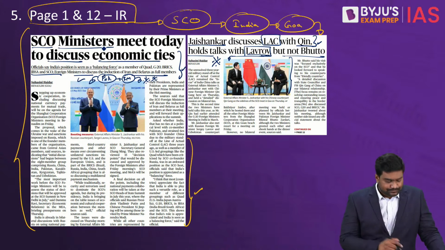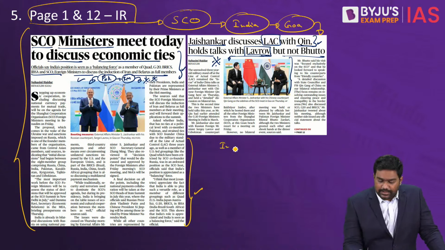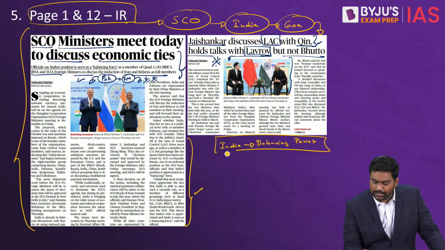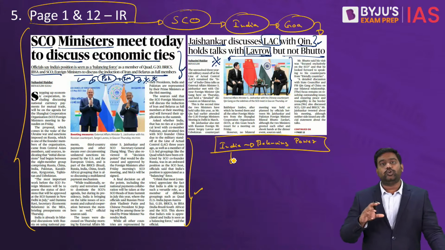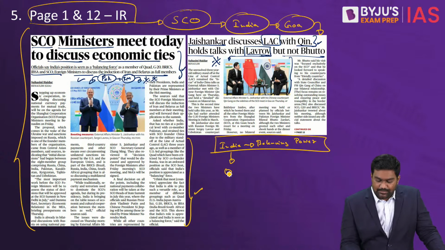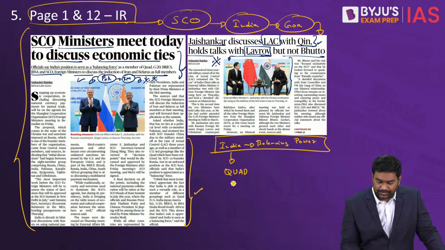Other than this, during the SCO foreign ministers meeting, India has positioned itself as a balancing power. India has pointed out to SCO members and to the rest of the world how India is part of diametrically opposite groupings. For example, we are part of Western-led groups like the Quad, the Quadrilateral.